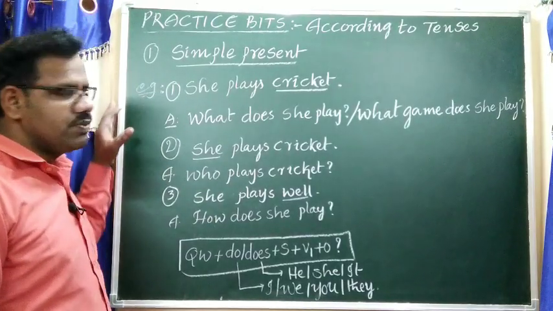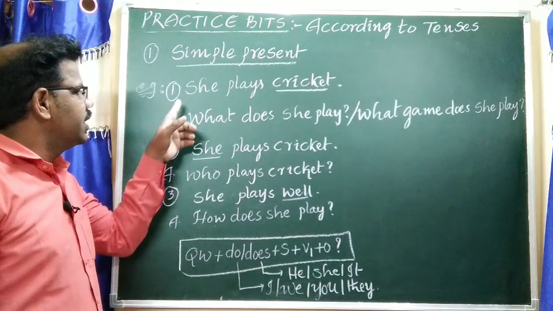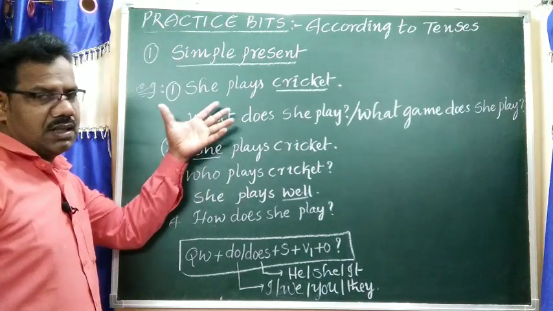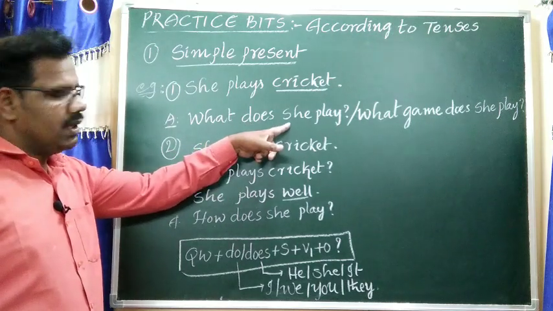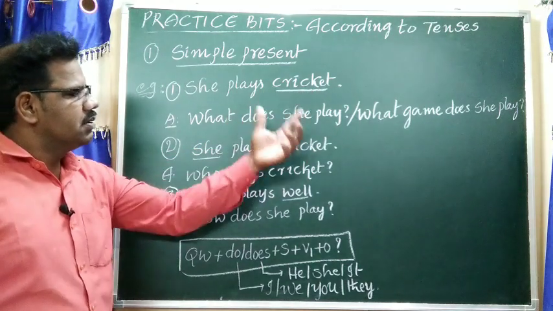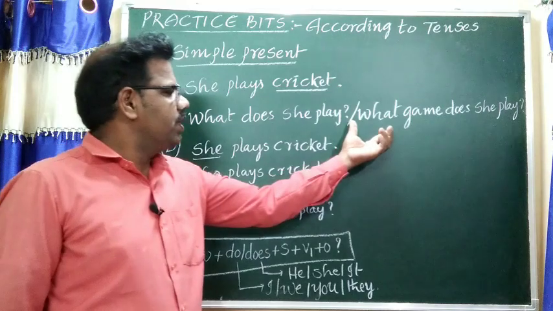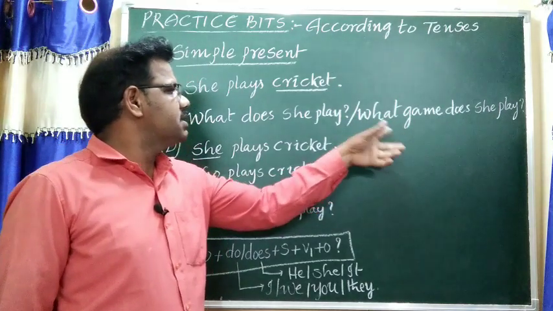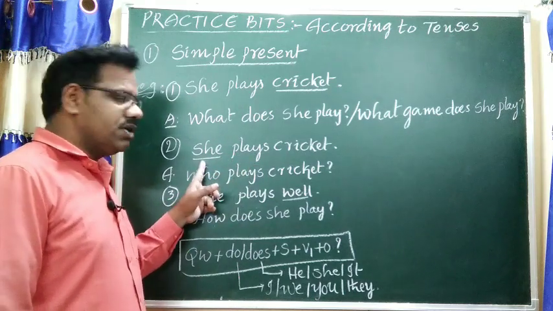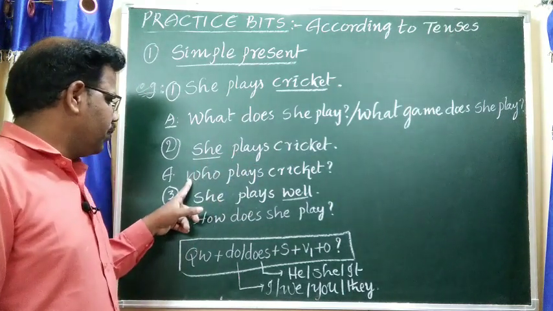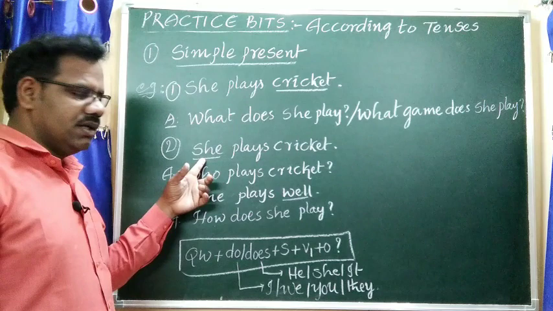Now according to simple present tense, for example, she plays cricket. Cricket is the underlined word. What does she play? Then the answer is cricket. Otherwise, what game does she play? The answer is cricket. Now she plays cricket, the underlined word is she. Who plays cricket? The answer is she.